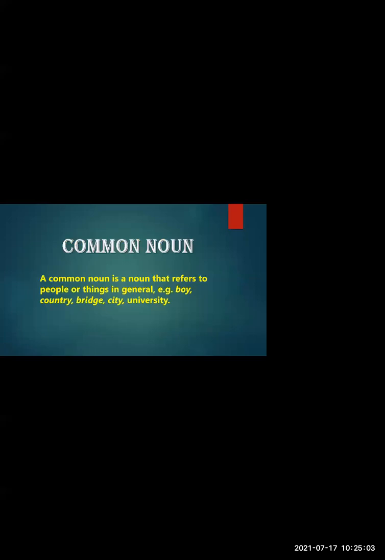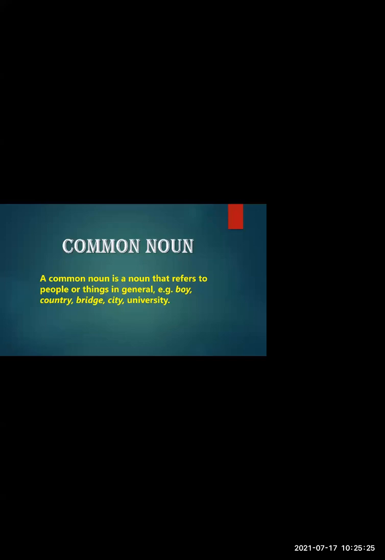Then the next type is the common noun. Now, what is a common noun? A common noun is a noun that refers to people or things in general. That is, we call it by a common term. For example, dog, country. As I said in the previous slide, there was a dog and his name was Pluto. Pluto was a proper noun.